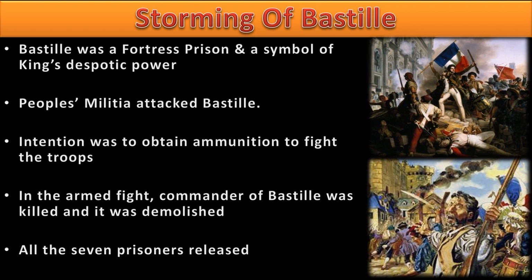So out of anger, people not only destroyed but demolished it. Demolish means पूरा जमीन दोस्त कर दिया, उसको पूरी तरह destroy कर दिया. It disappeared from the land. That is what happened to the Bastille. People carried with them the rubble, the stone pieces, the bricks of the Bastille, as a souvenir that once they had defeated the king. Even those bricks and stone pieces of the Bastille were sold in the market. People used to keep them as souvenirs.